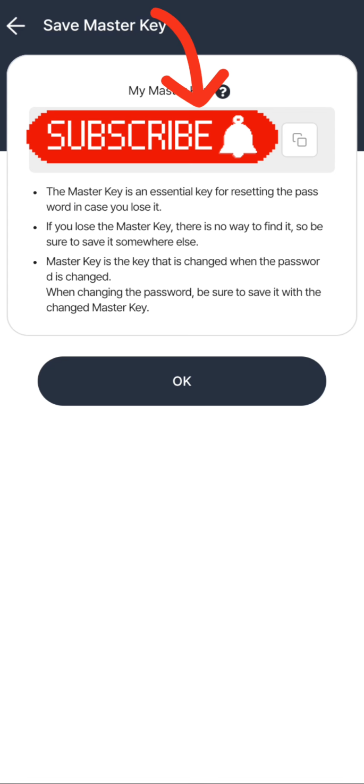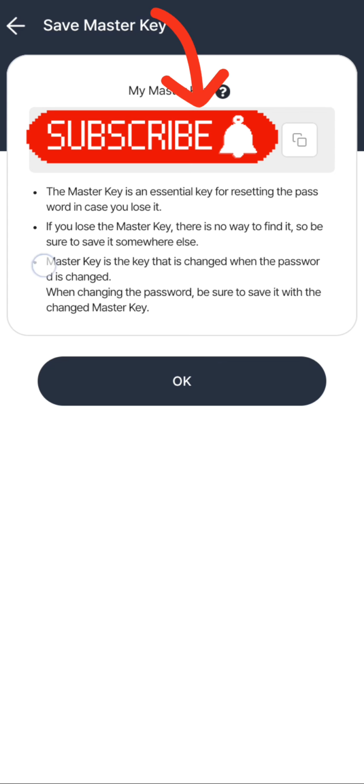It is the only way that you will be able to recreate your password, meaning that if you lost your password and you request for a new one, they are going to ask you for that master key to be able to reset your password. So if you lose it, just forget about it. Then the second one says if you lose the master key, there is no way to find it, so be sure to save it somewhere else. If you lose it, it is also gone.